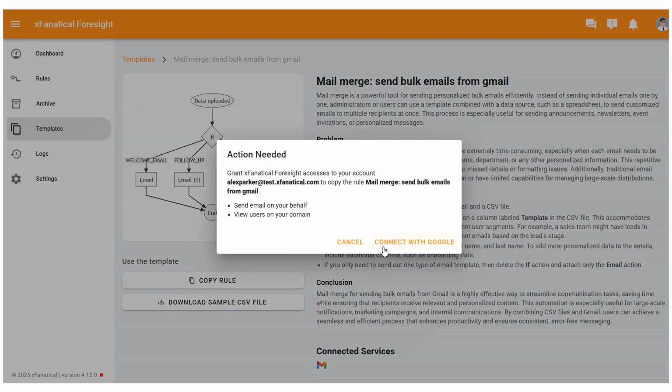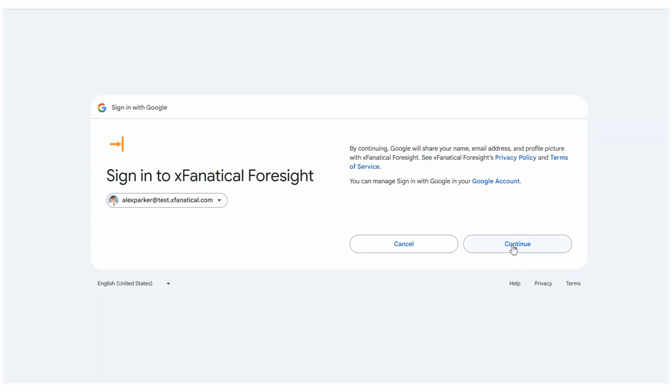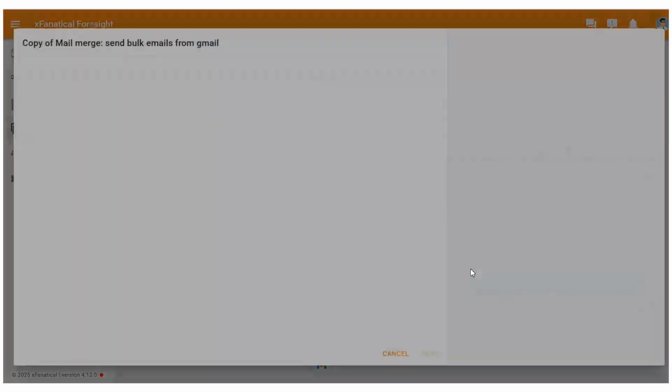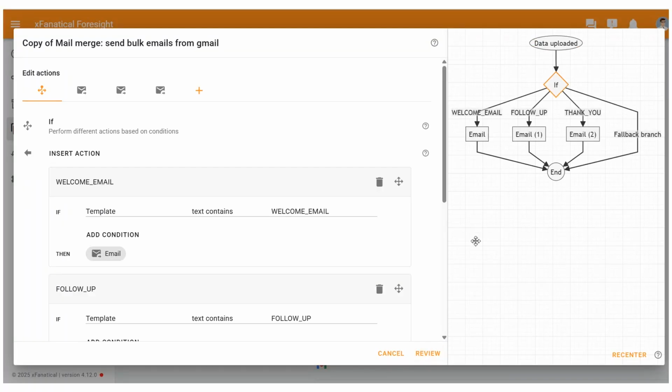For the first time use of the template rule, a dialog Action needed will display requesting necessary permissions required to copy the rule. Click Connect with Google and authorize the permissions. Upon authorization, a dialog titled Copy of Mail Merge, send bulk emails from Gmail will display. Click Next at the bottom of the dialog.